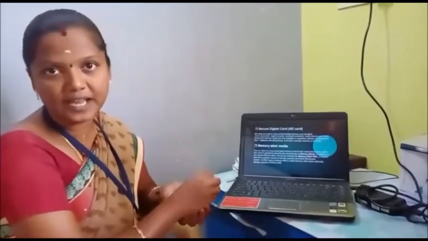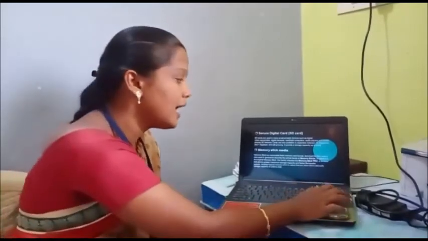Next we are going to see memory stick media. What is meant by memory stick media? It is a removable flash memory launched by Sony. It is used in the M2, with a storage capacity of 2 GB to 4 GB.